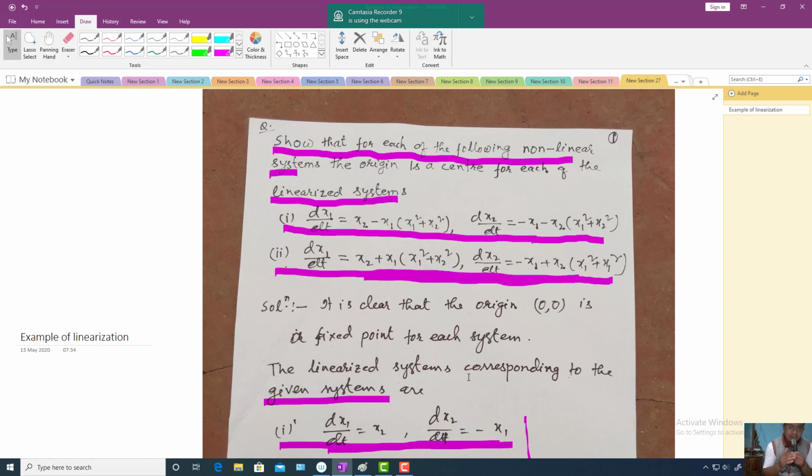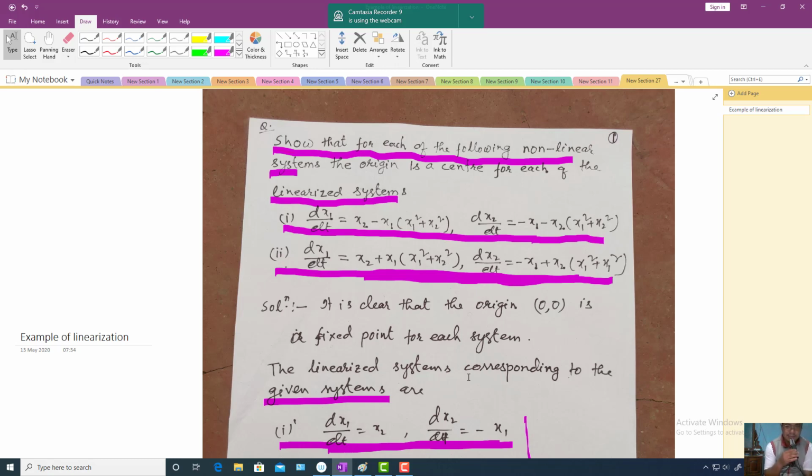When it is spiraling in, that is strongly stable. When it is spiraling out, that is strongly unstable. The linearization theorem says that if the linearized system has a center as a fixed point, then there are two possibilities.